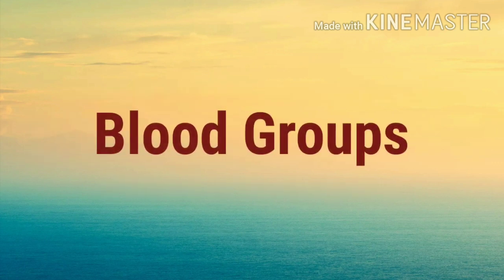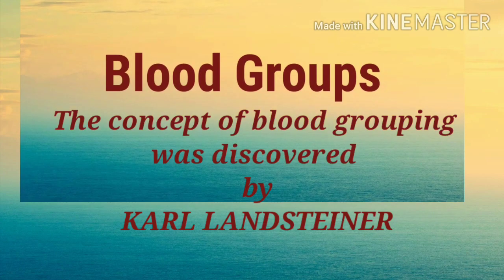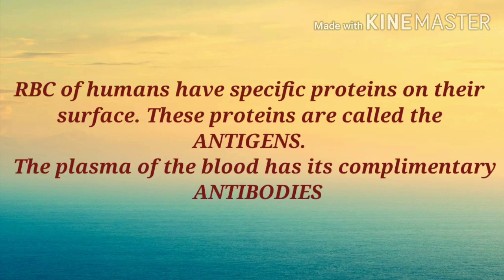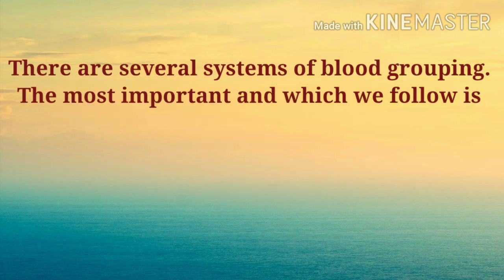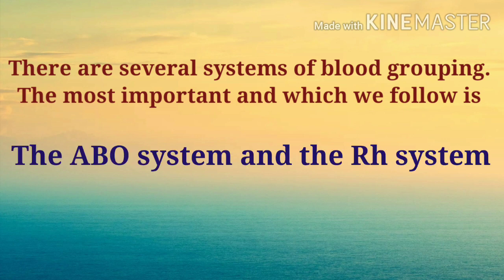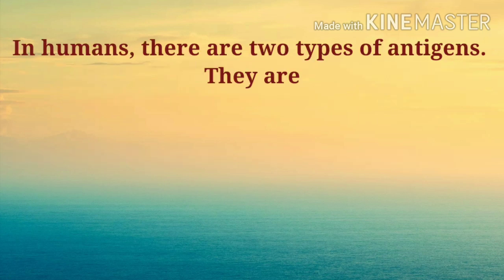Here comes the importance of knowing about the blood groups. The concept of blood grouping was discovered by Karl Landsteiner. The RBCs of humans have specific proteins on their surface, and these proteins are called antigens. The plasma of the blood has its complementary antibodies. There are several systems of blood grouping, but the most important, which we follow, is the ABO system and the RH system.